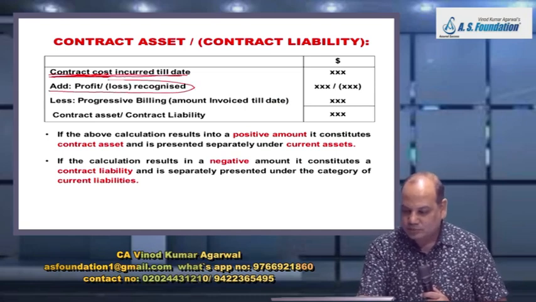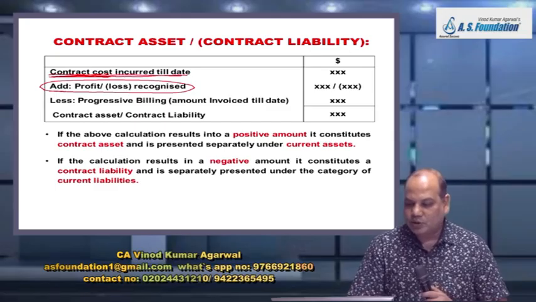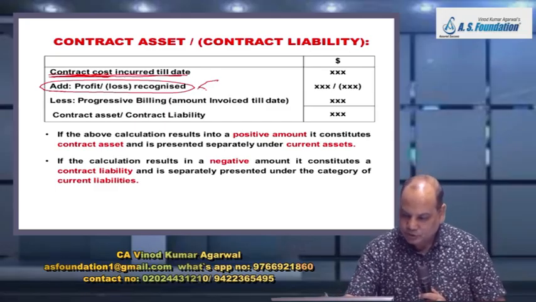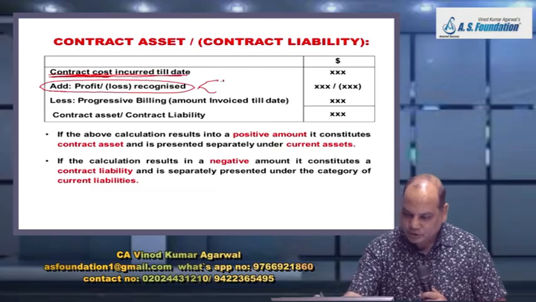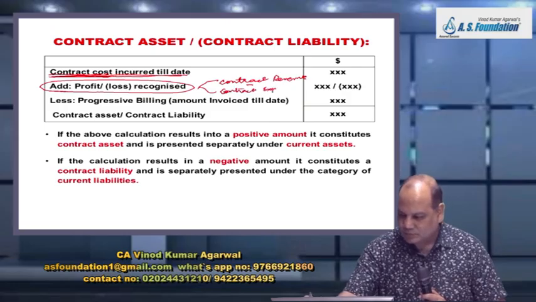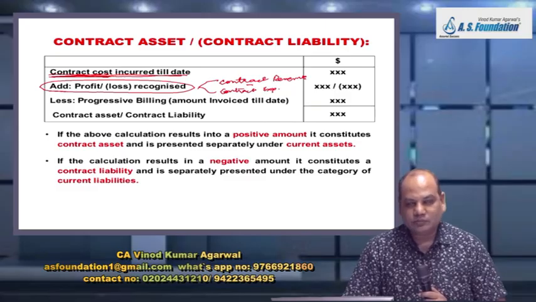To that, I am going to make adjustment for profit or loss recognized. What is the profit or loss recognized? It is the difference between contract revenue recognized minus contract expense recognized. Is it right? Accounting entry I have printed below.